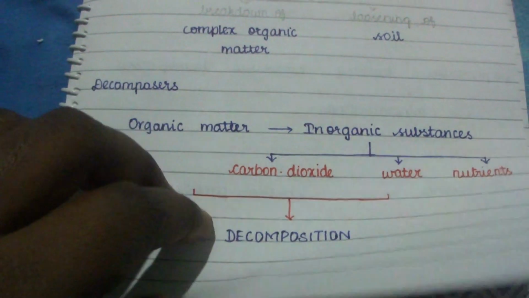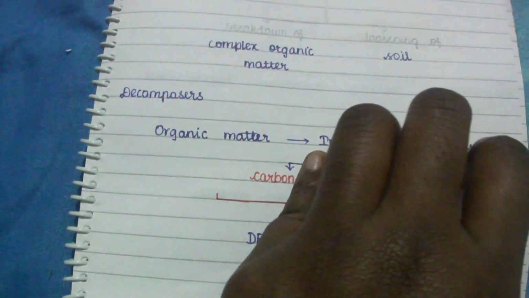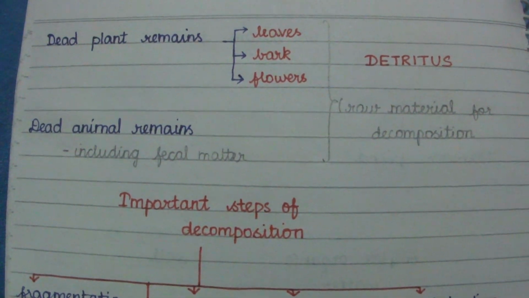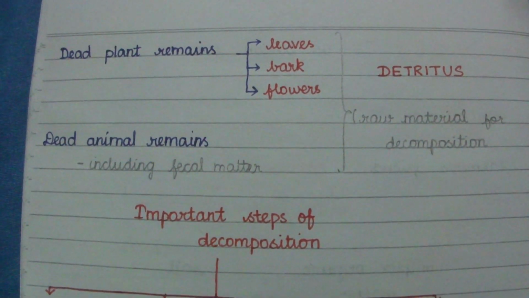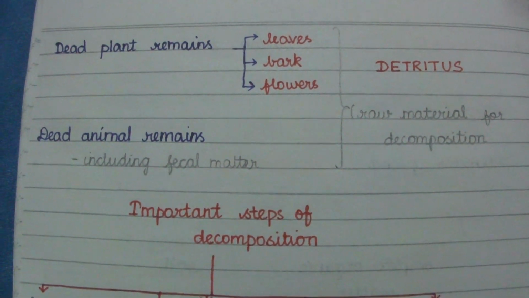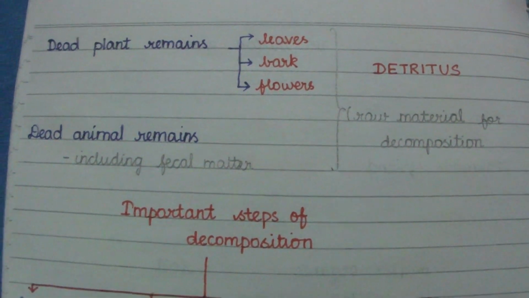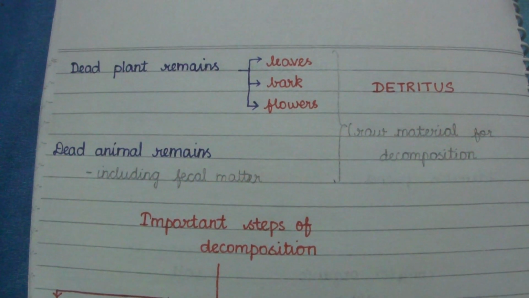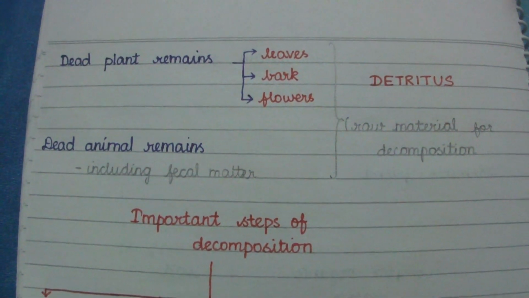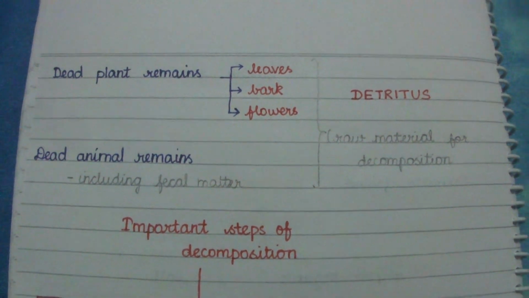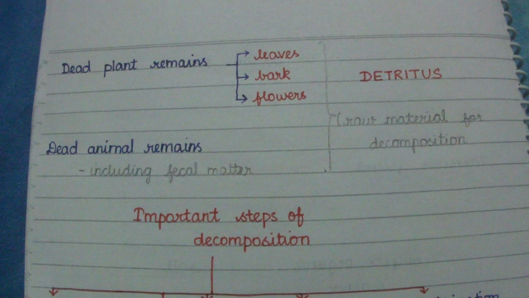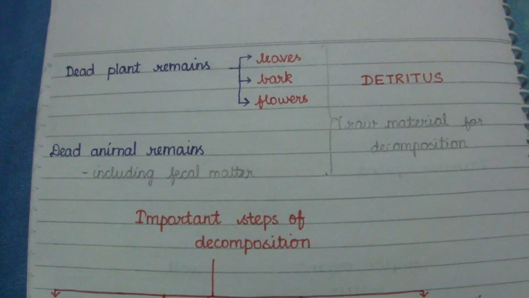We know what the dead plant remains are: leaves, bark, flowers, and also animal remains like dead animals and fecal matter. These are called detritus, the raw material for decomposition. The dead remains of plants and animals are the raw materials for decomposition.